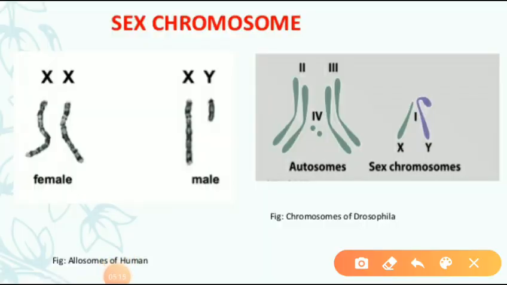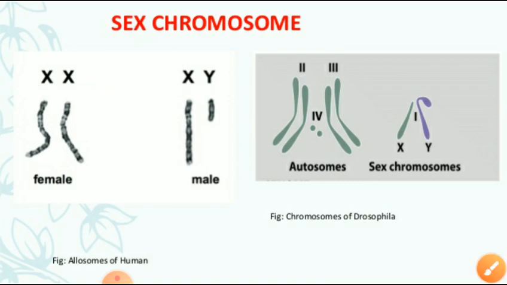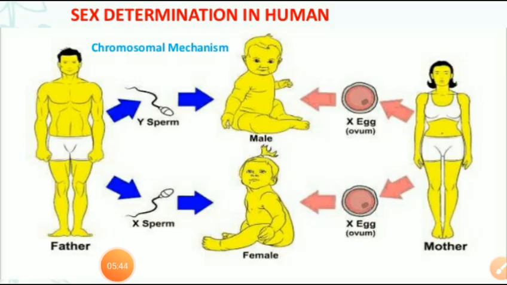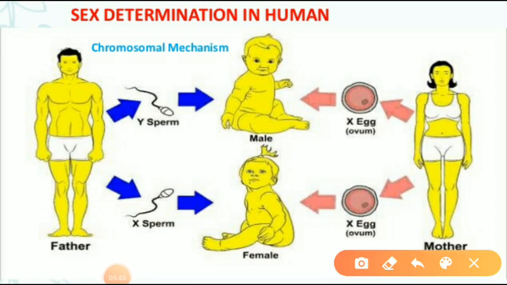Next we can learn sex chromosomes present in human. In human male we can see X and Y chromosome, whereas in human female we can see X and X chromosome. These are the sex chromosomes present in human being. Is it clear? Next, how to determine the sex of a child.